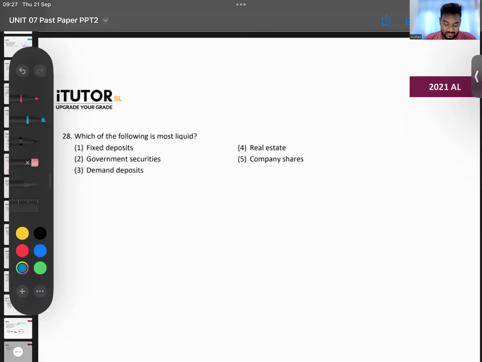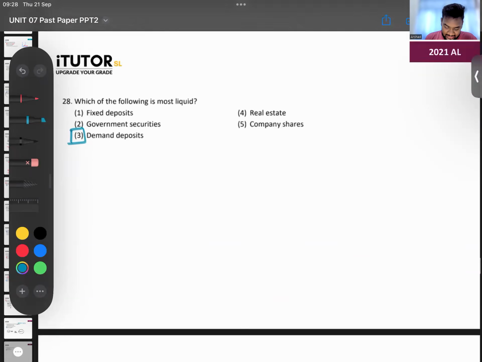What is the most liquid? Fixed deposits, government securities, demand deposits, real estate company shares. Most liquid means the easiest to convert into cash. Demand deposits. It was there in a past paper as well, so I'm not going to go through it again.